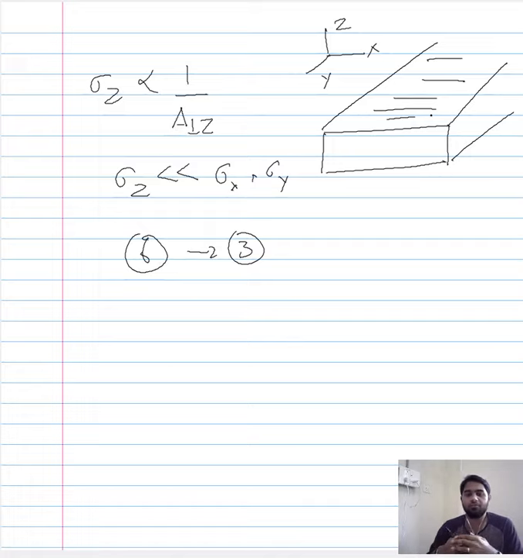And this is what we refer to as the plane stress condition. So in plane stress condition, the stress along a particular direction is absent, and that would reduce the number of independent components that is required to describe the mechanical condition experienced by a specific region within our three-dimensional structure.